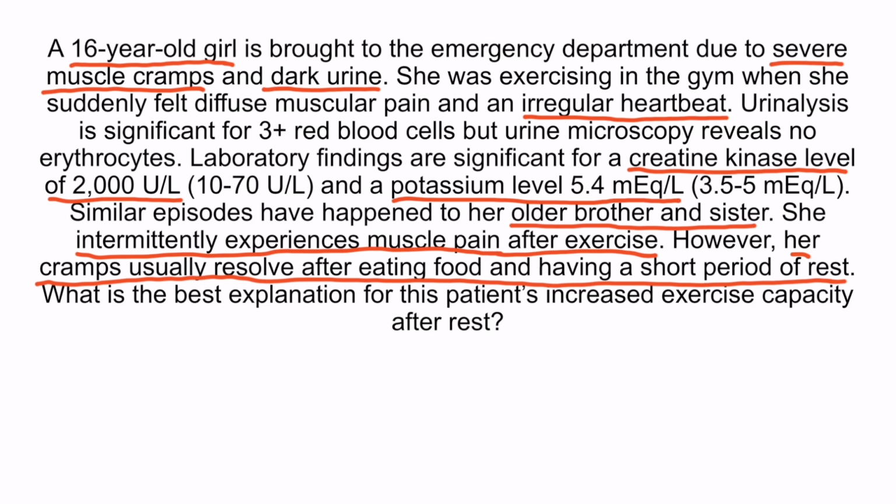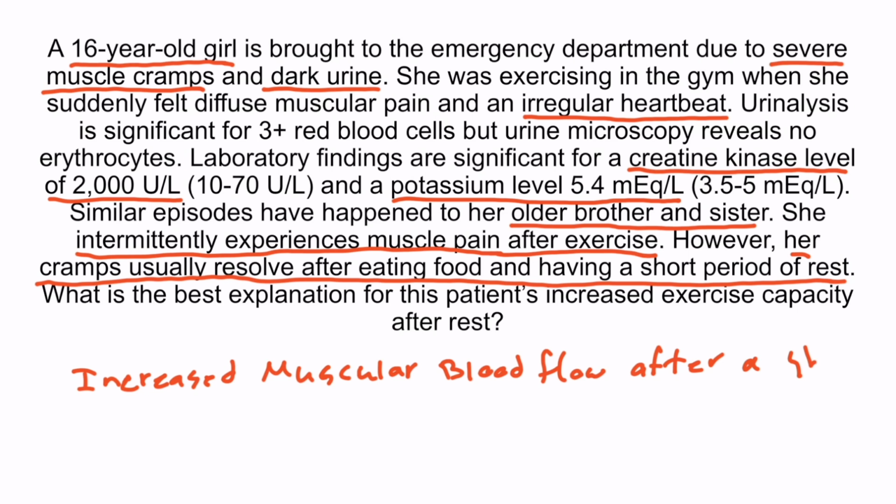The question stem states that she intermittently experiences muscle pain after exercise. However, her cramps usually resolve after eating food and having a short period of rest. This is describing the second wind phenomenon, which is characteristic of McArdle disease. This is explained by increased muscular blood flow after a short period of rest. So the answer to the question is increased muscular blood flow after a short period of rest. And that concludes this section.